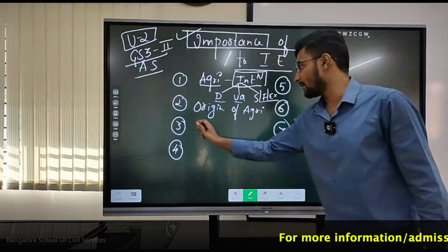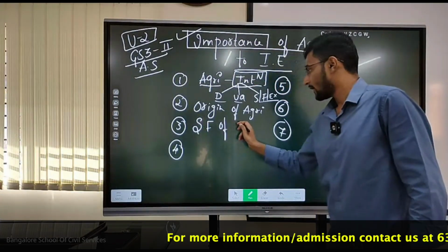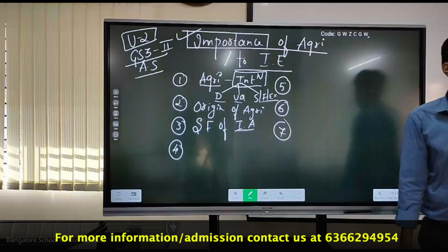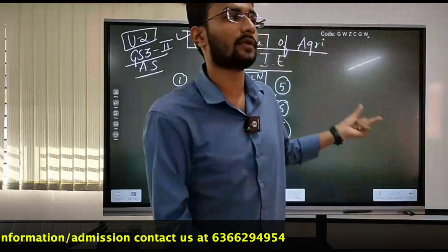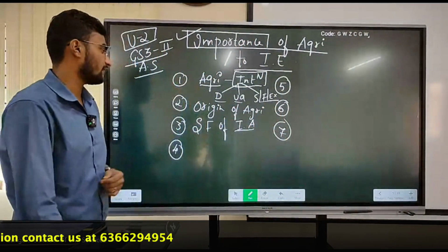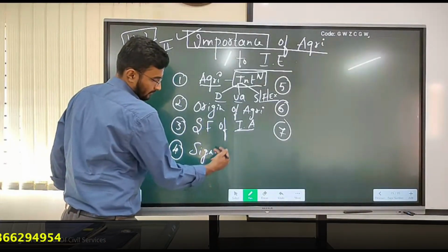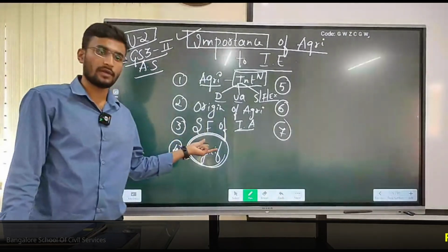The third one will be studying the salient features of Indian agriculture. Obviously, the Karnataka agriculture salient features will also remain the same thing. That is my salient features of Indian agriculture. The fourth one will be my significance. If only one mark is given, it is significance of agriculture to our Indian economy.